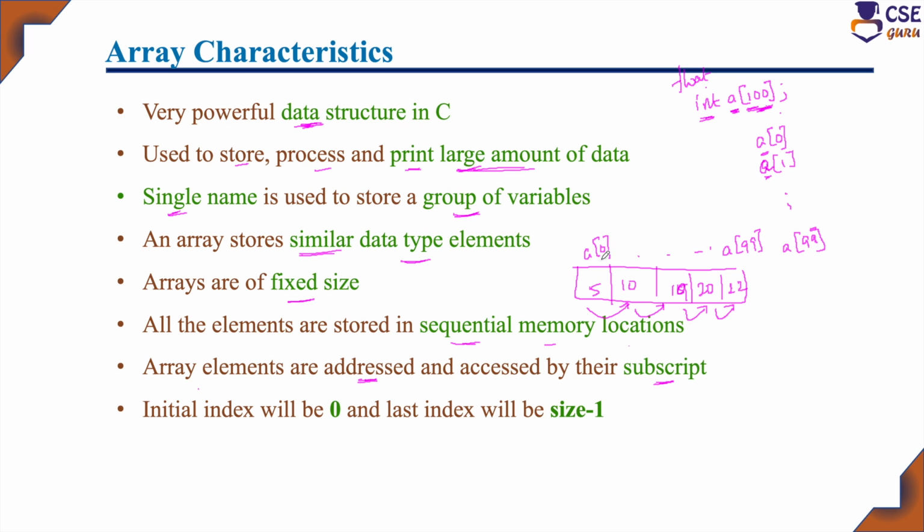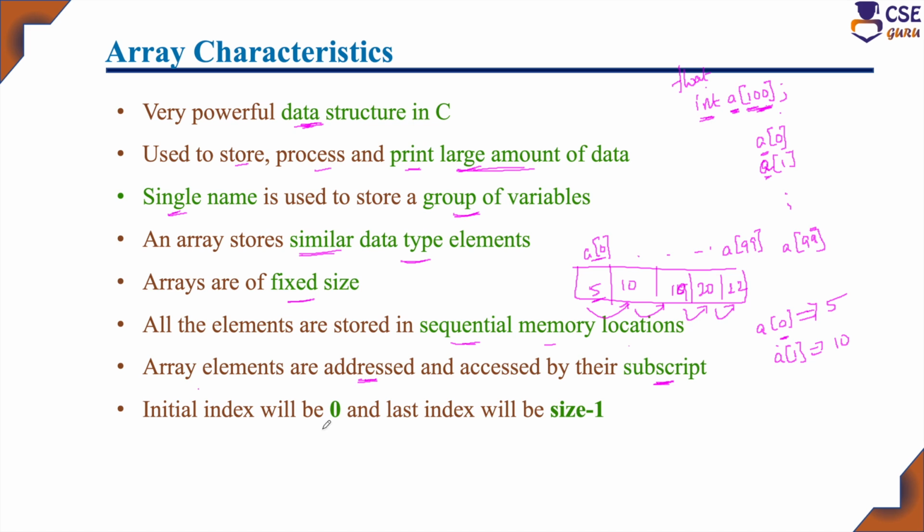So here, if you specify A of 0, this is the subscript, and you can access the element 5 with this subscript. In the A of 0th memory location, element 5 is there. Next is A of 1, element 10 is there. Likewise, all the elements you can access with the help of their subscript.